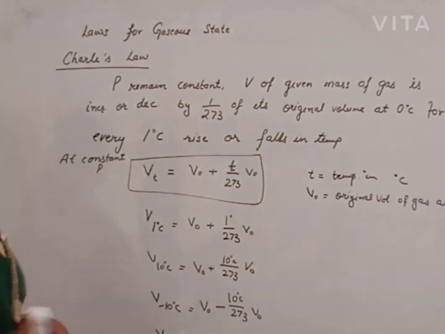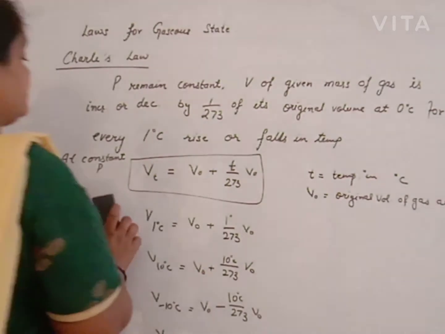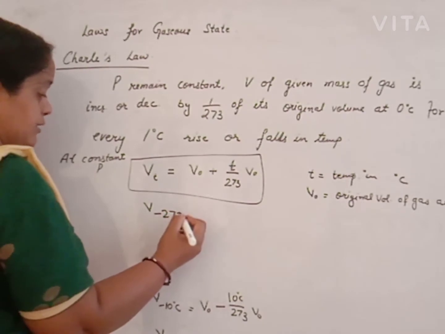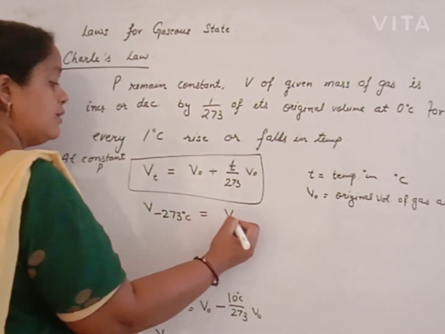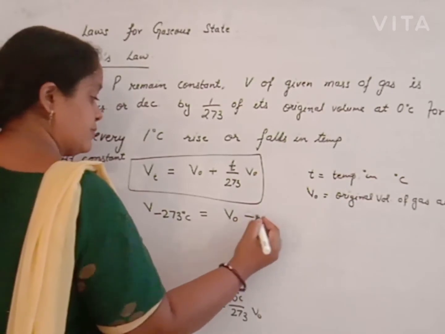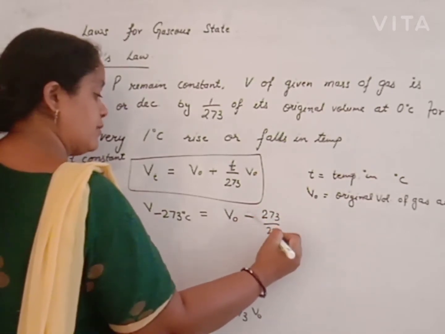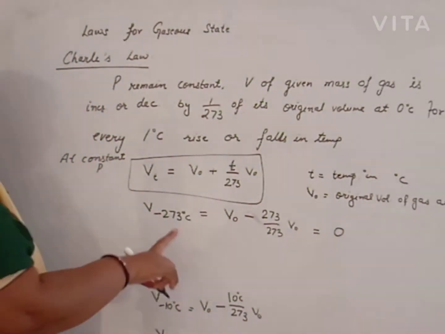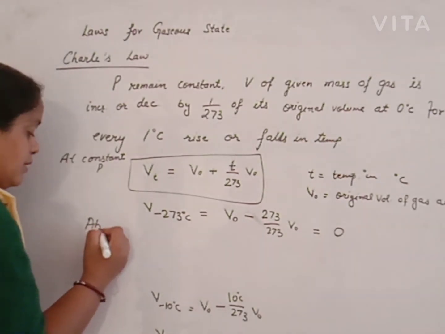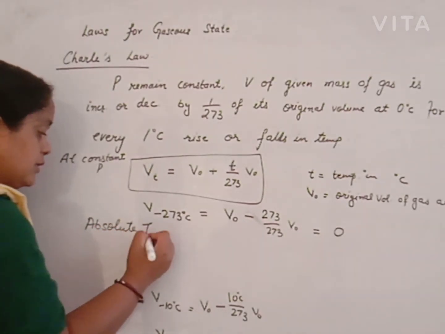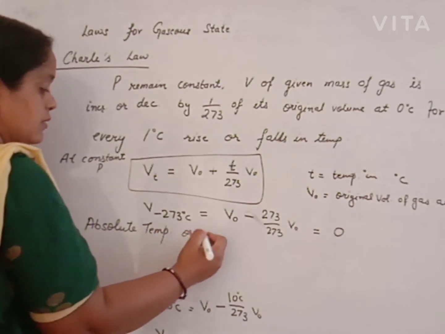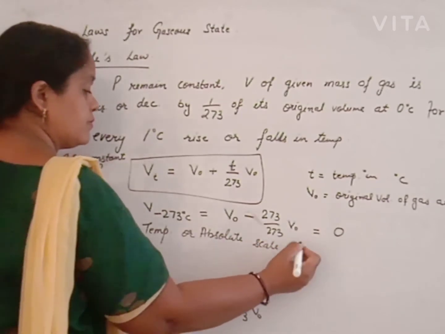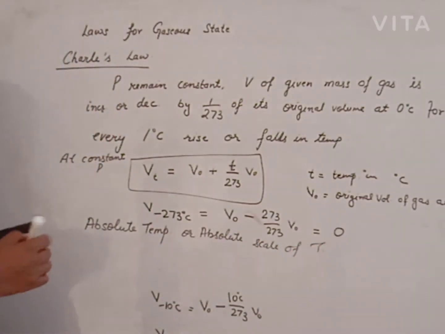If we decrease the temperature by the same amount, by minus 273 degrees centigrade, the volume becomes 0. This is known as absolute temperature or the absolute scale of temperature.